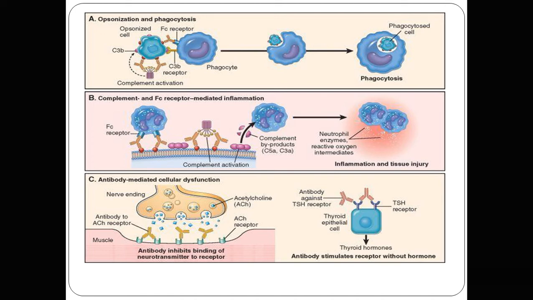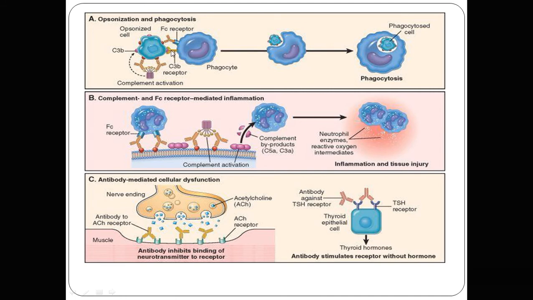Opsonization is a process in which the cells become more attractive to be engulfed by the phagocytes. Here, on phagocytes there is a receptor for Fc or C3b. C3b is an opsonizing molecule. C3b binds to the surface of the cells or the bacteria, and that particular C3b receptor is present on the phagocytes.